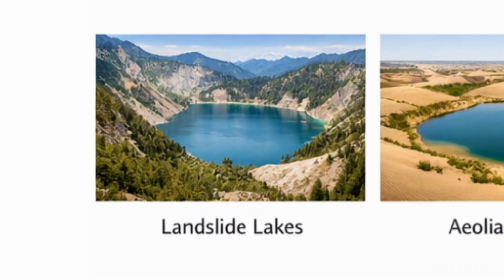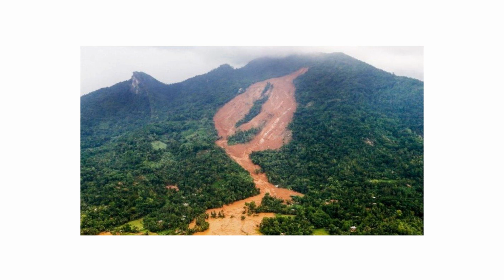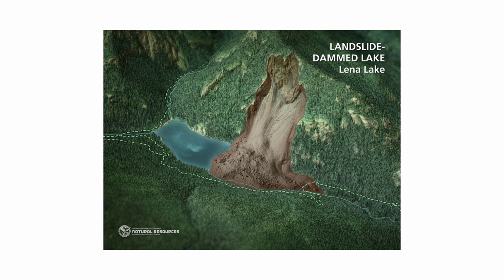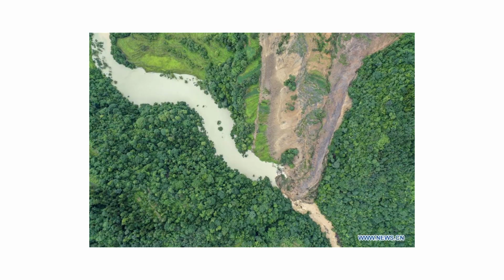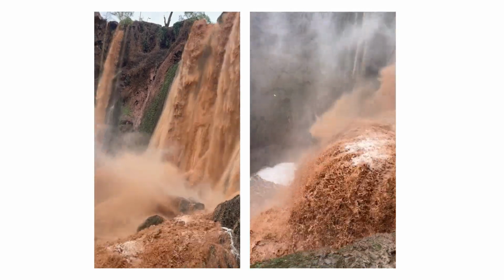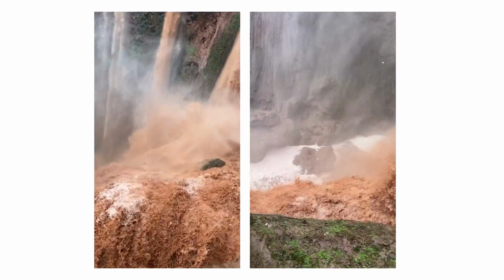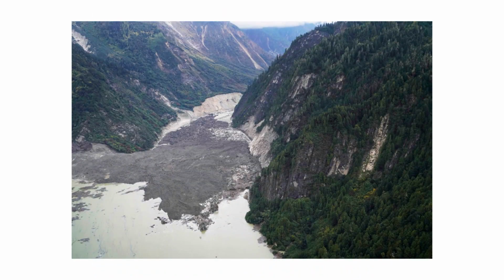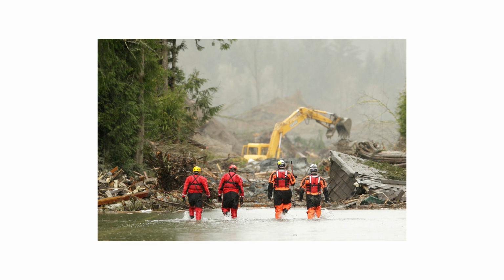Landslide lakes. When a hillside collapses, the debris can block a river valley and trap water behind it almost overnight. These lakes can appear within days, but the natural dam is usually unstable. If it fails, the flooding downstream can be devastating. After the 2008 earthquake in Sichuan, China, dozens of these lakes formed and required urgent intervention to protect nearby communities.